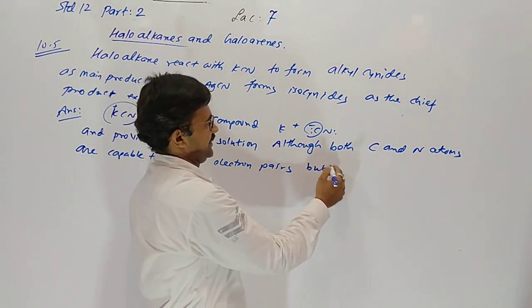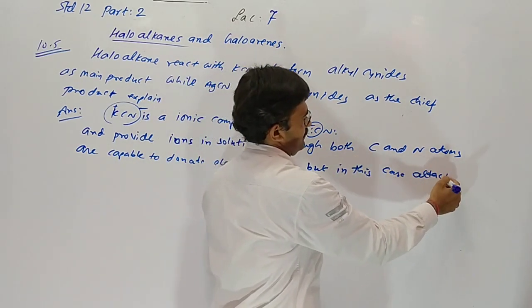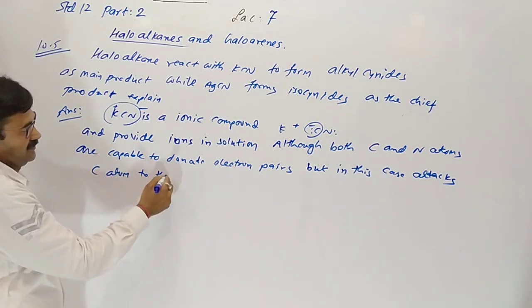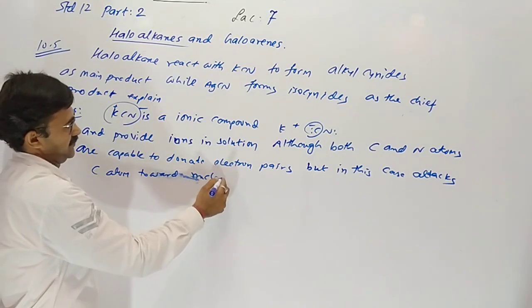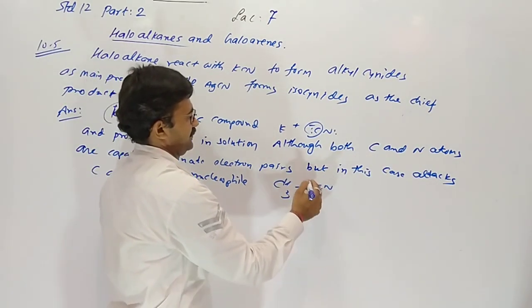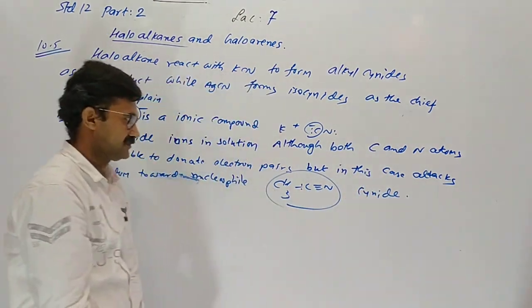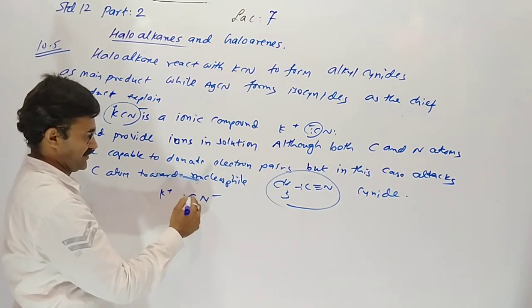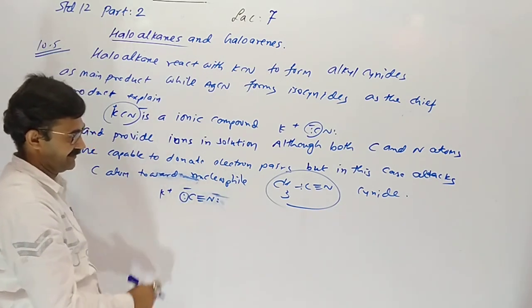In this case the carbon atom attacks toward the nucleophile. So here the main product is a cyanide. When the ionic bond K plus and CN minus separates, at that time carbon is more negative than nitrogen.